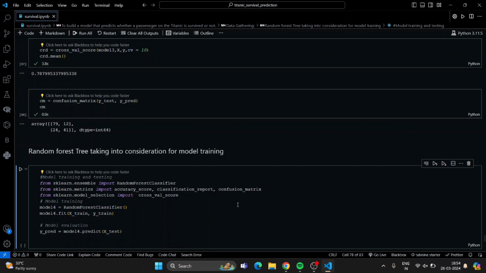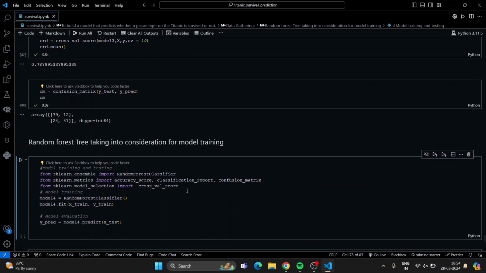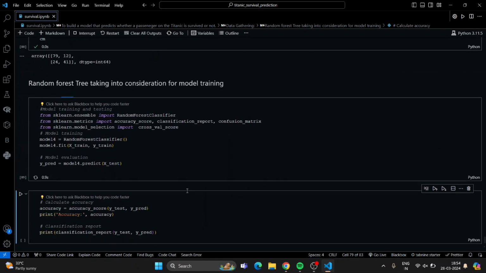So these three were the models I have, coming around 70%. So now considering the random forest model, I am using random forest for the classification algorithm. I imported ensemble and imported the random forest classifier, accuracy score, classification report, confusion matrix, and cross validation score, same as above.